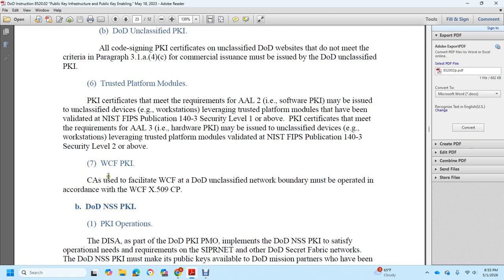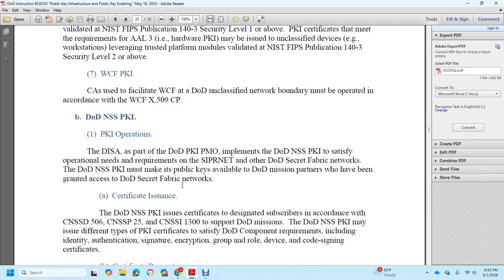The WCF PKI certificate authority used to facilitate WCF at the DoD unclassified network boundary must be operated in accordance with the WCF X.509 certificate practice.